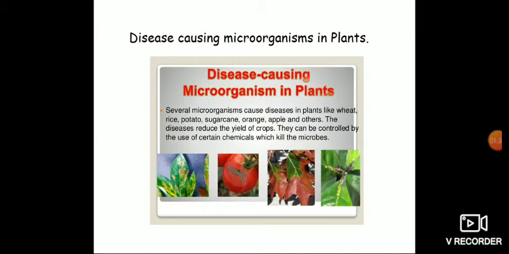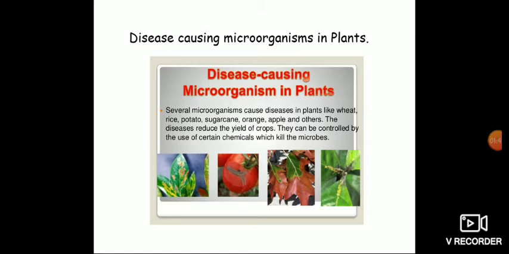Several microorganisms cause disease in plants like wheat, rice, potato, sugarcane, orange, apple and others. These diseases reduce the yield of crops. They can be controlled by use of certain chemicals which can kill the microbes.